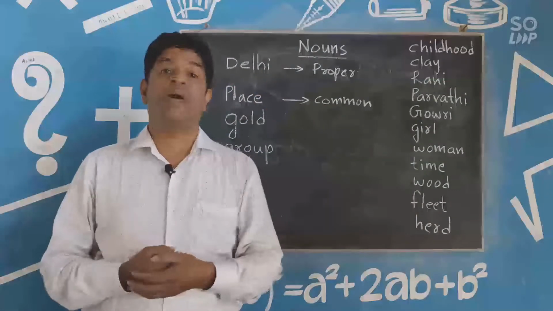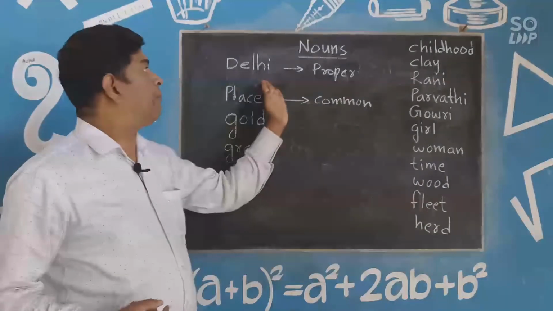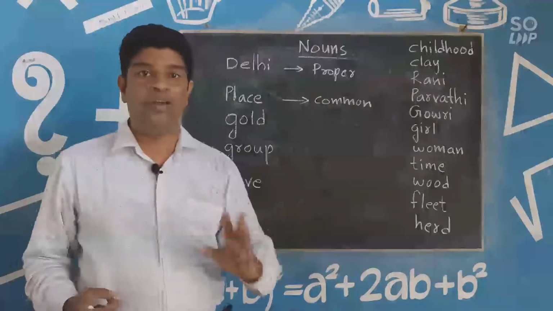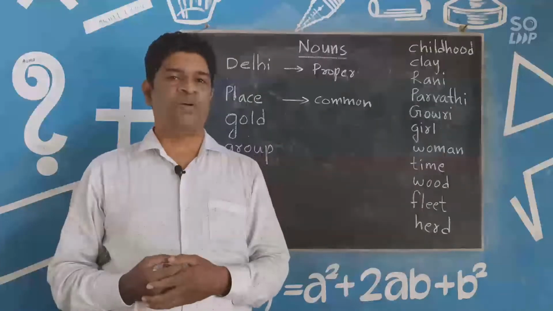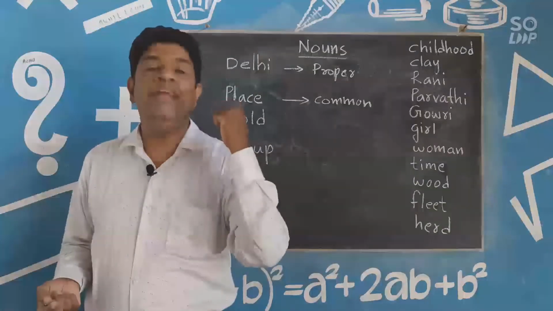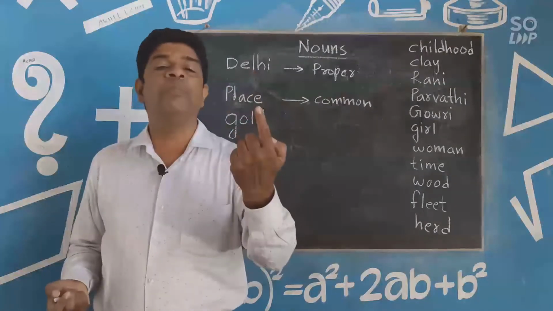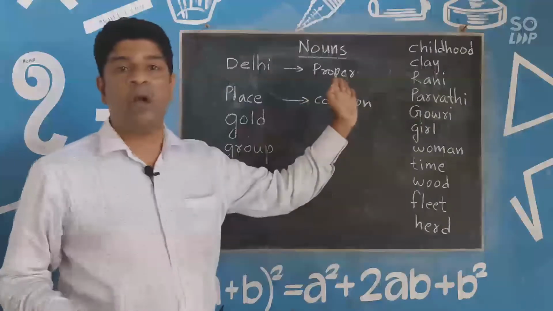She is your mother, suppose. Lakshmi is a proper noun, whereas mother is a common noun because everybody has a mother.